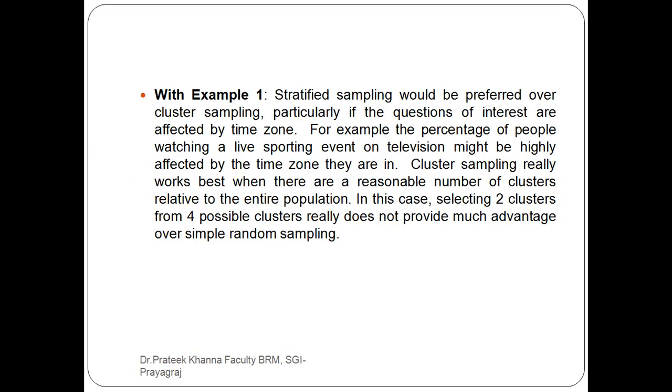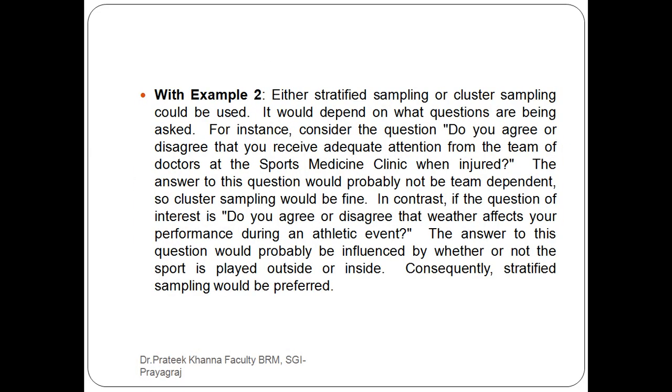This is example number 1. Now example 2: either stratified sampling or cluster sampling could be used. It would depend on what questions are being asked, and it depends upon the researcher.